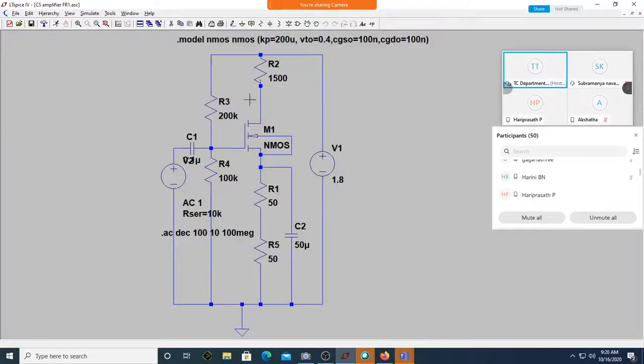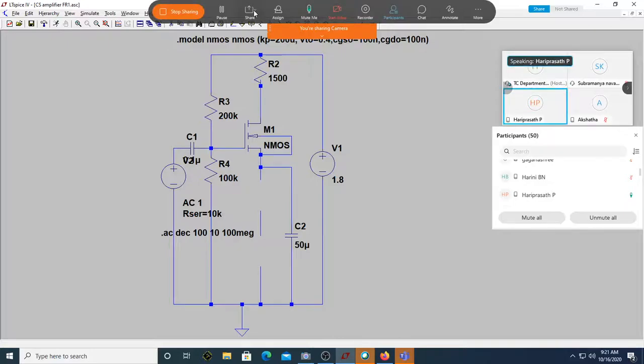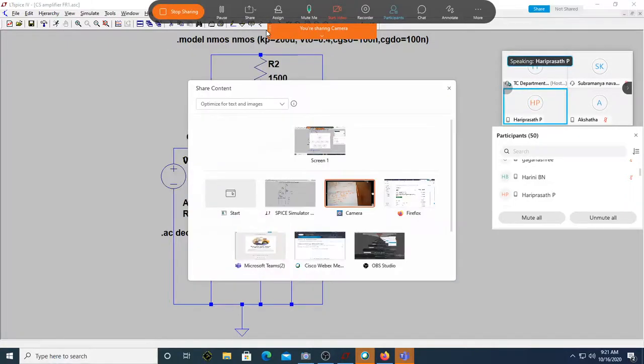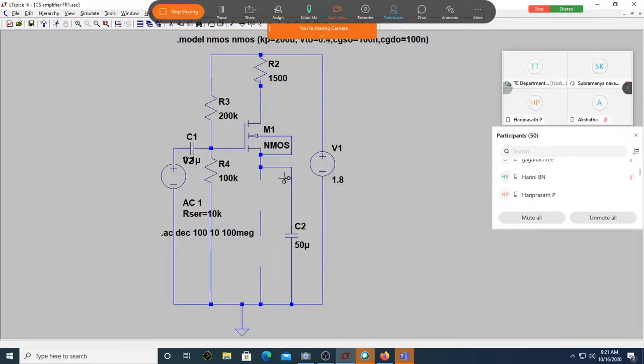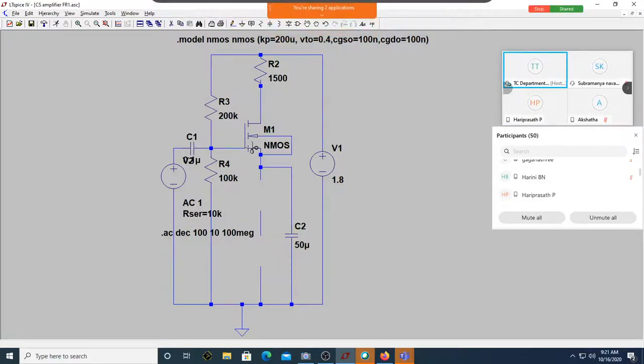Let me slightly modify these things. This is F5. Screen not visible? I'll make it visible. You start doing the calculation. Is it now visible? Yes, sir.